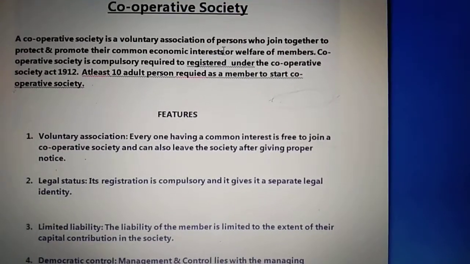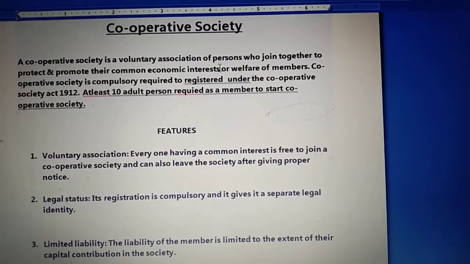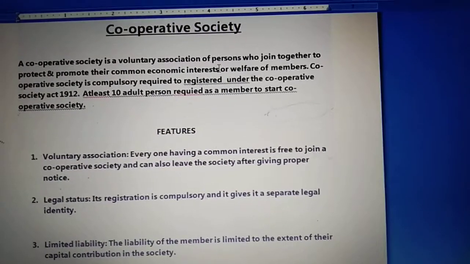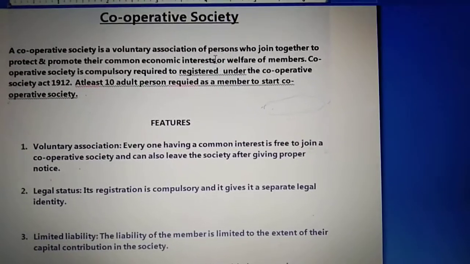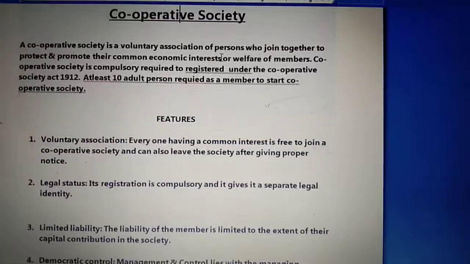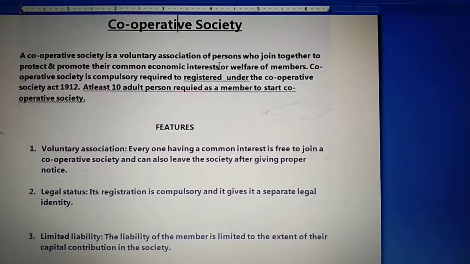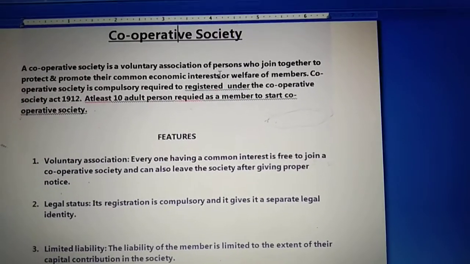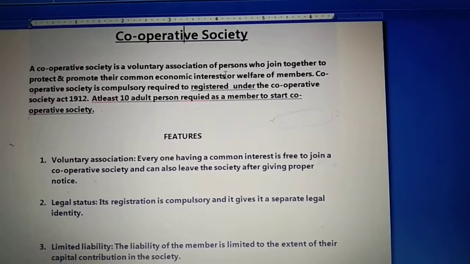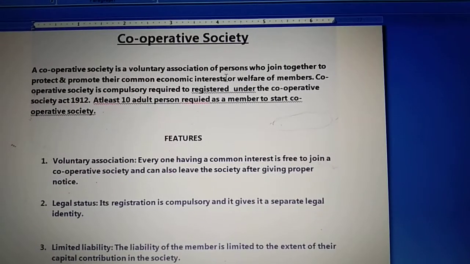Now, a cooperative society is compulsorily required to register under the Cooperative Society Act 1912. Children, in the partnership form of organization, I have explained to you that registration is not compulsory. It is completely the choice of the partners whether they want to register their firm or not.